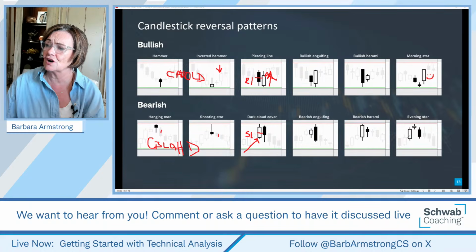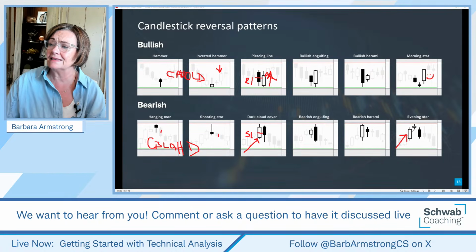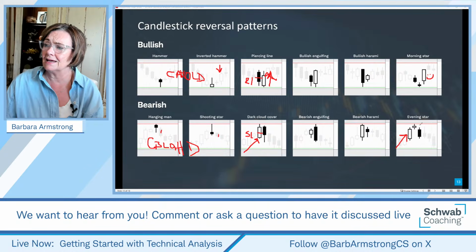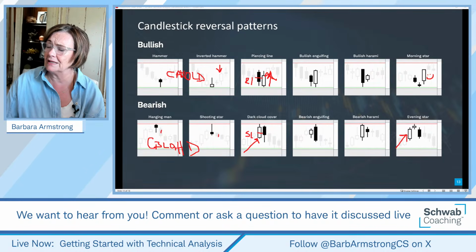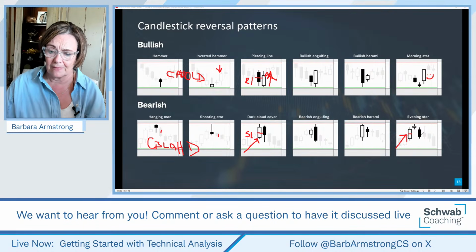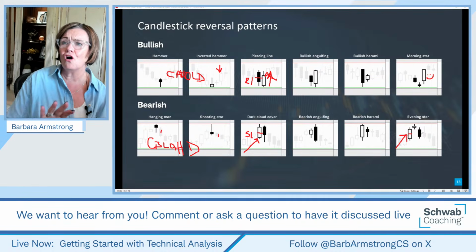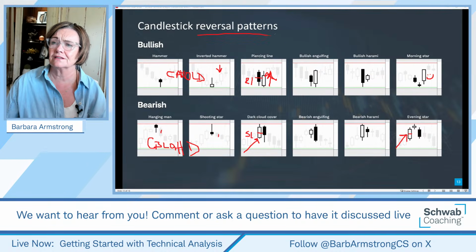And then the evening star: you've had this significant uptrend, a big candle, then this candle of indecision, or this doji, this spinning top. It can be net bullish or bearish, but it's a spinning top where it gapped up. And then you want this down day to go at least halfway through this candle to technically be an evening star. Okay. And these are all reversal patterns.